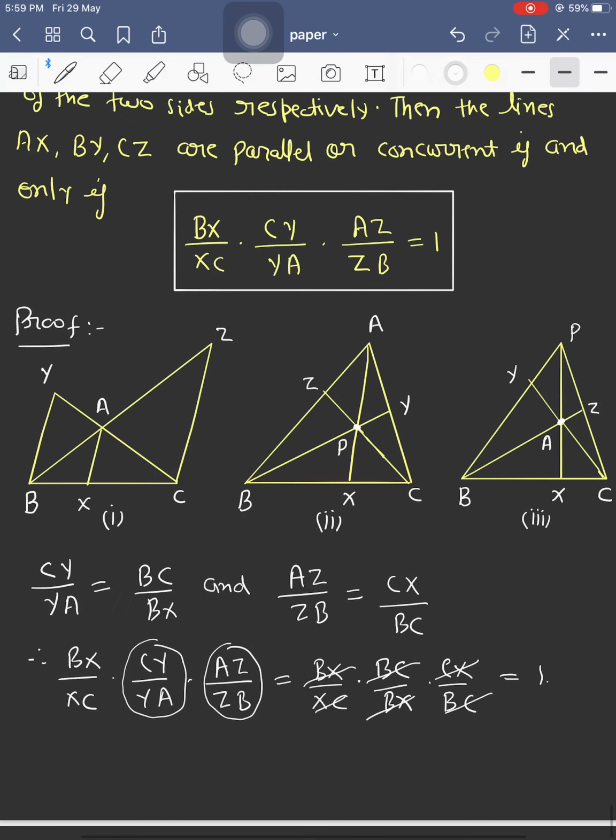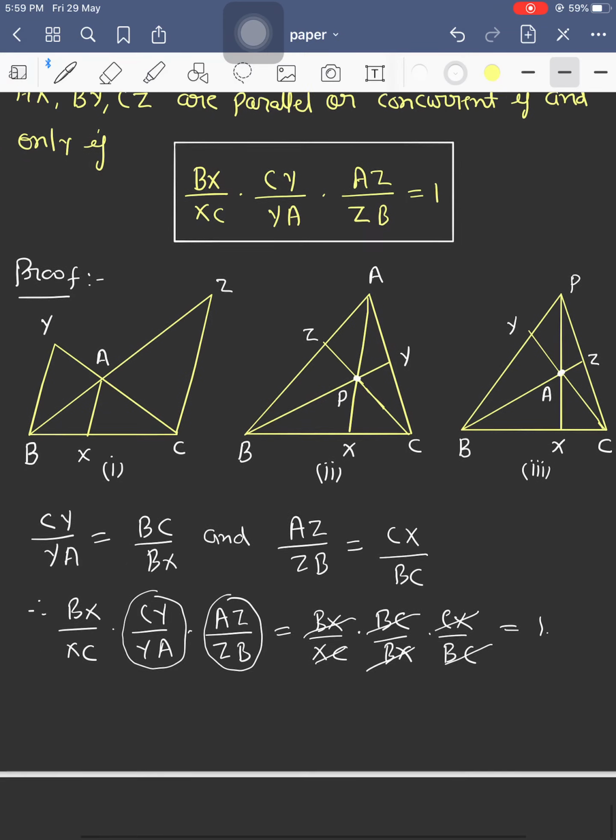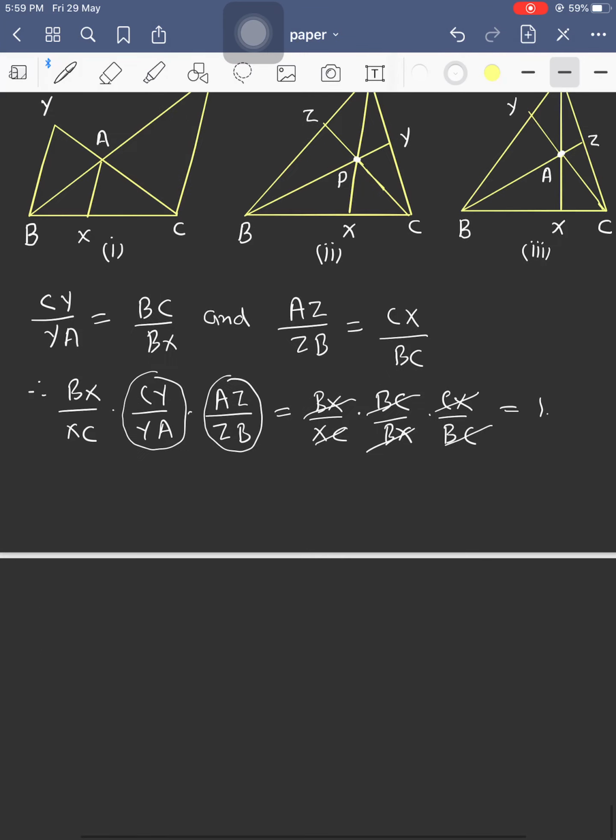Next, we consider the case when the segments are concurrent. To prove this theorem for the second or third figure, we are going to use a very important theorem named area lemma. So first we prove the area lemma. What is the area lemma?